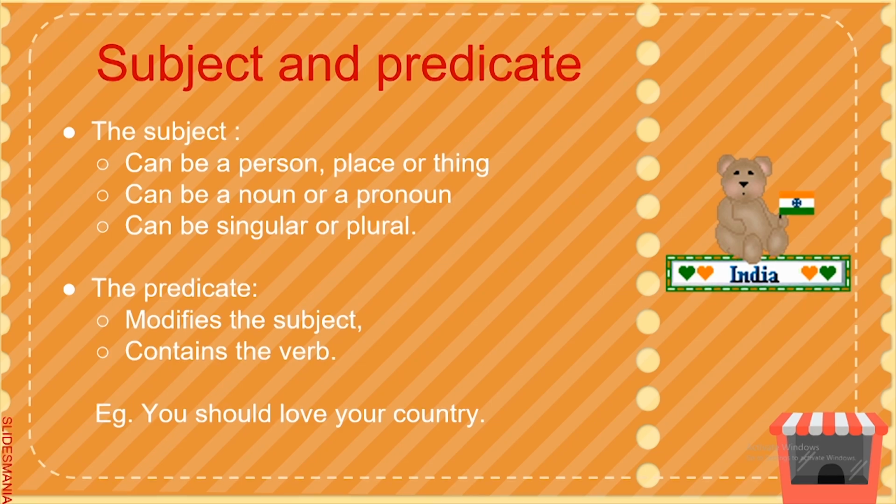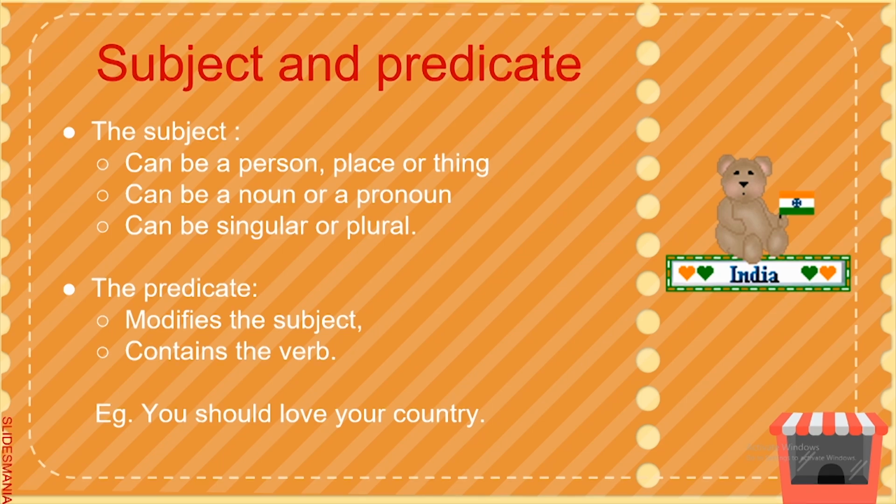That is, we must have a subject to speak about, and we must say or predicate something about that subject. The subject is the part of the sentence about which something is said in the sentence. The subject can be a person, place, or thing. It can be a noun or a pronoun in singular or plural form, depending on the nature of the sentence.